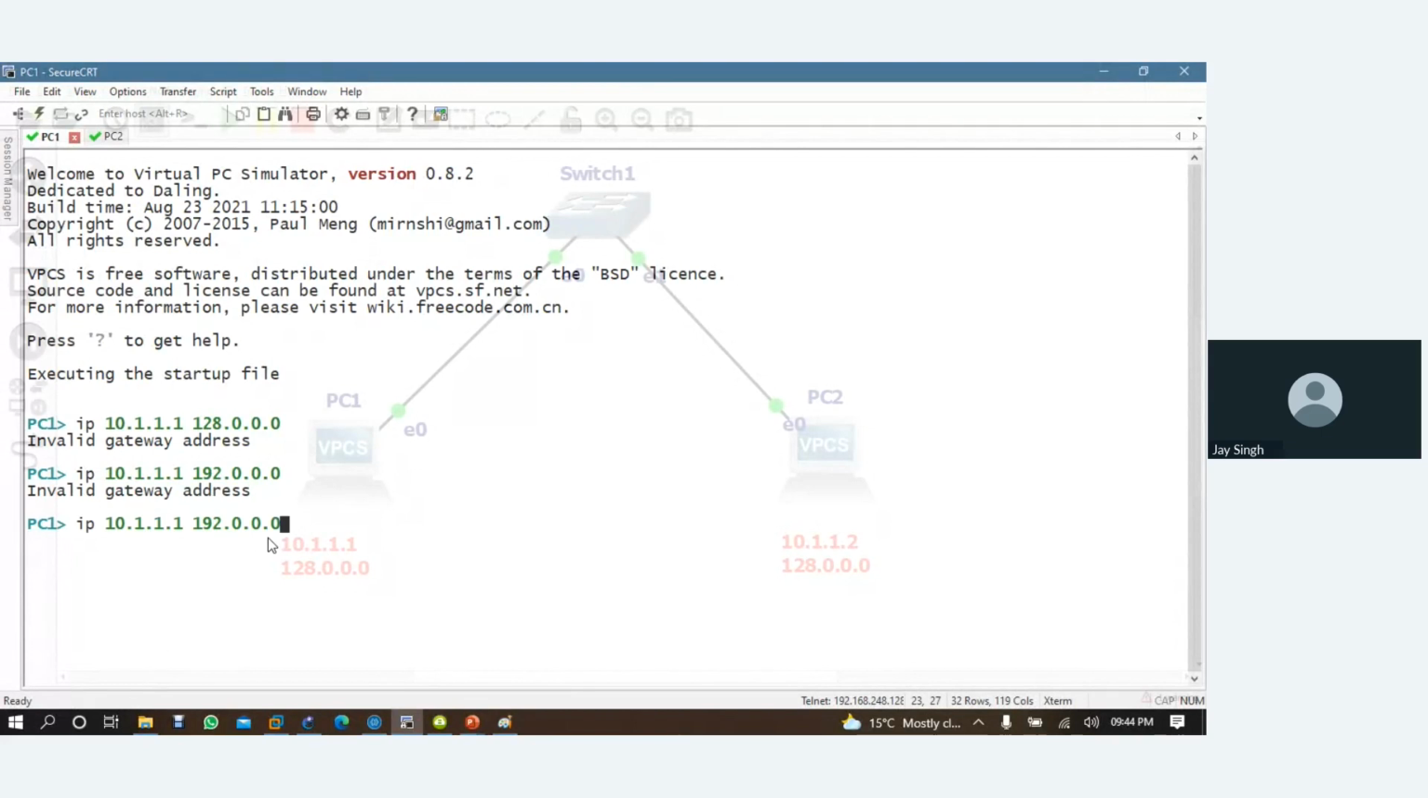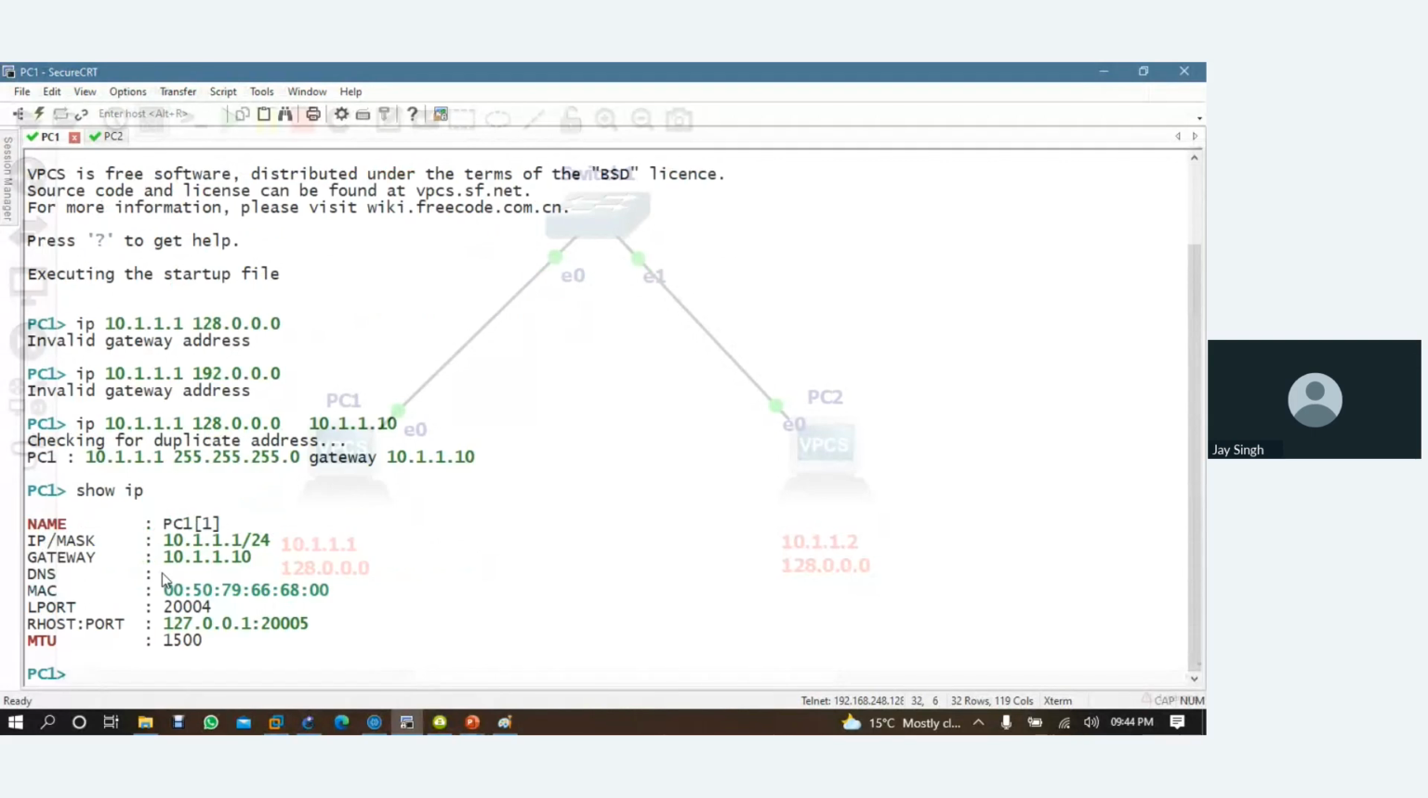So maybe, for example, if I'm using this IP address, and if I give one gateway like 10.1.1.10, see, it accepted. And if I'm saying so IP, see, the gateway is this one, okay, but why is it taking like this?